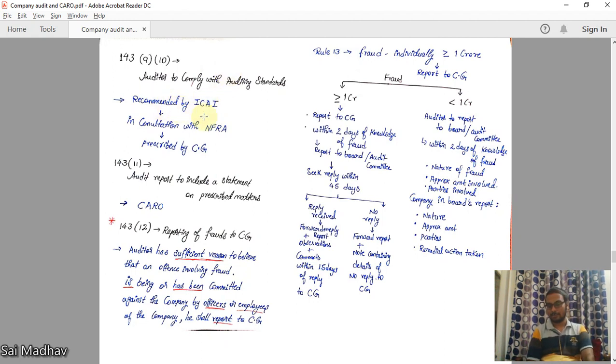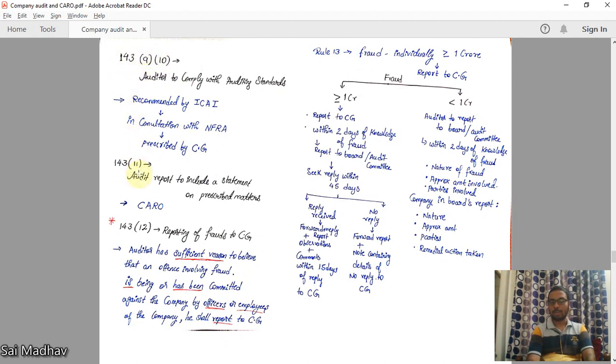Standards are recommended by ICAI. Our ICAI institute will recommend some standards in consultation with NFRA, the National Financial Reporting Authority. Then they will be prescribed by the central government, and then they will be known as auditing standards. Till something is notified, standards issued by ICAI will be known as auditing standards. The auditor is bound to comply with the auditing standards. It is dealt with in section 143 subsection 9 and 10.